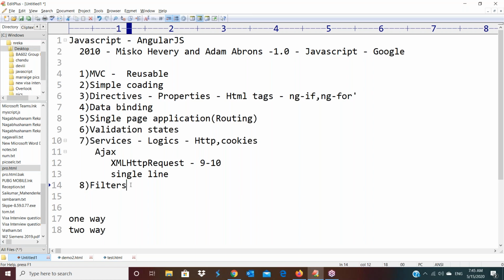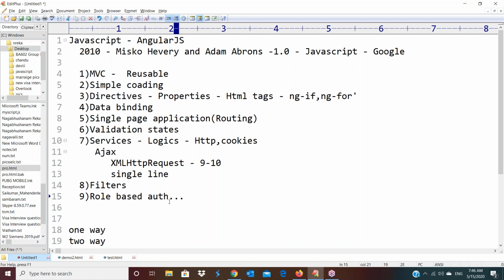Okay, and next, coming to this point, AngularJS is supporting role-based authentication. So this is very, very important for us. What is role-based authentication? So you have a number of web pages in your application.